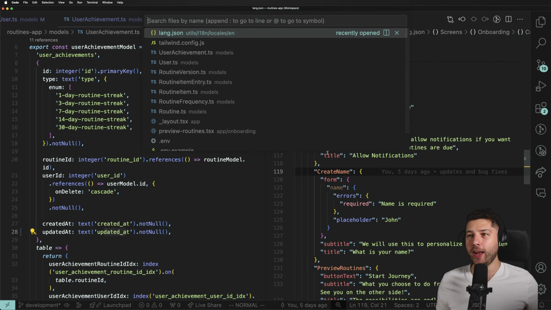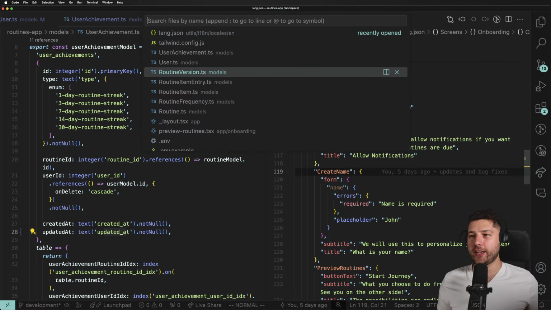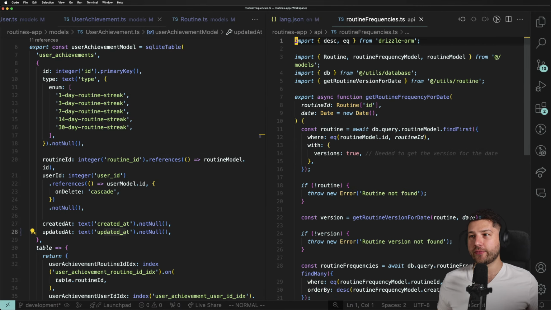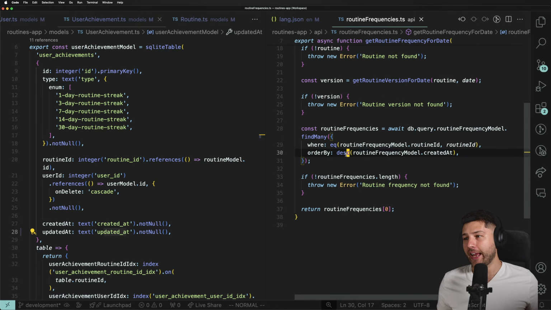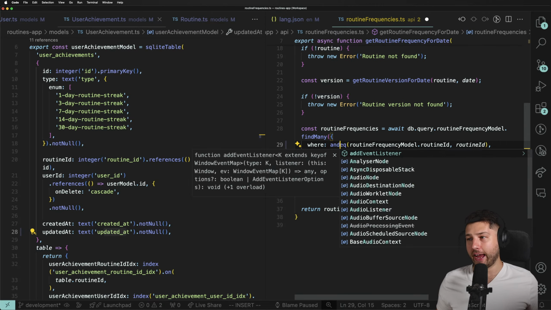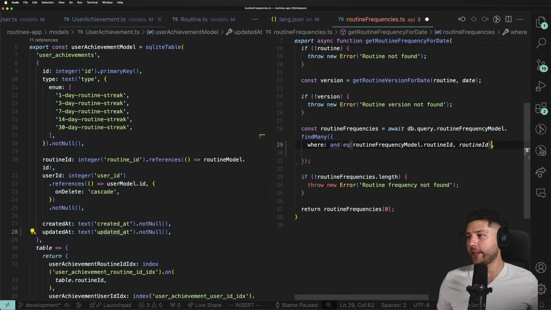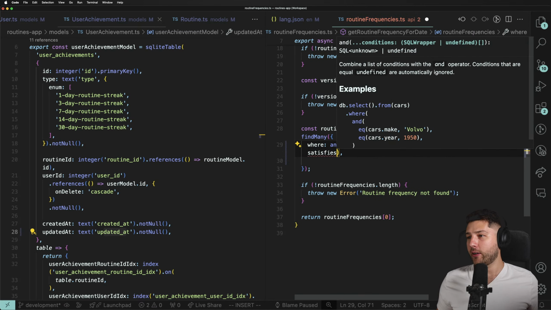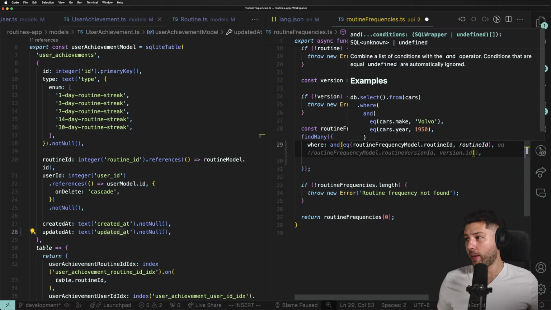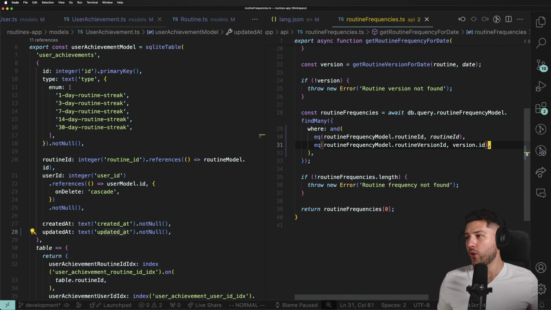So I'm going to do routine frequencies. That's the same file that we had open in my other editor. And here, instead of order by, it's going to be the same thing. And then we're going to put this here. We're going to import this from Drizzle. And then we're going to do comma. And that is going to be routineFrequencyModel.routineVersionId equals versionId.